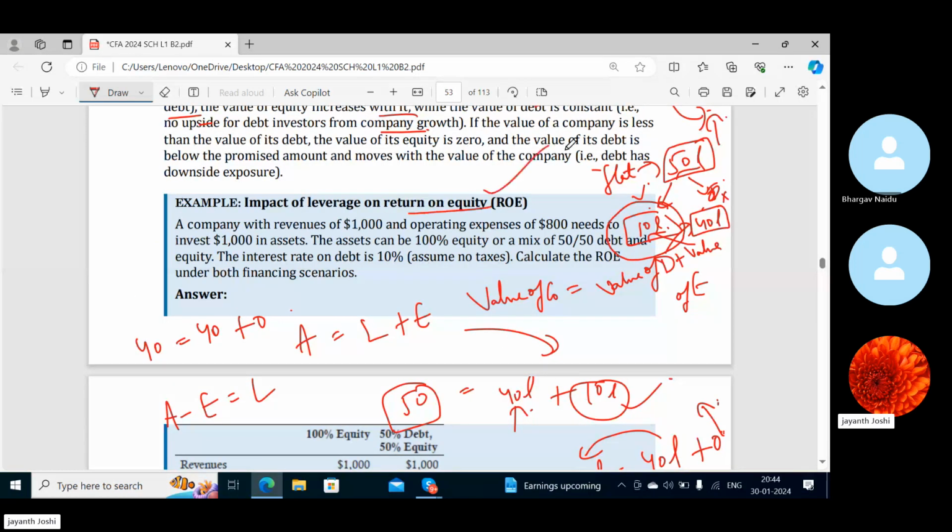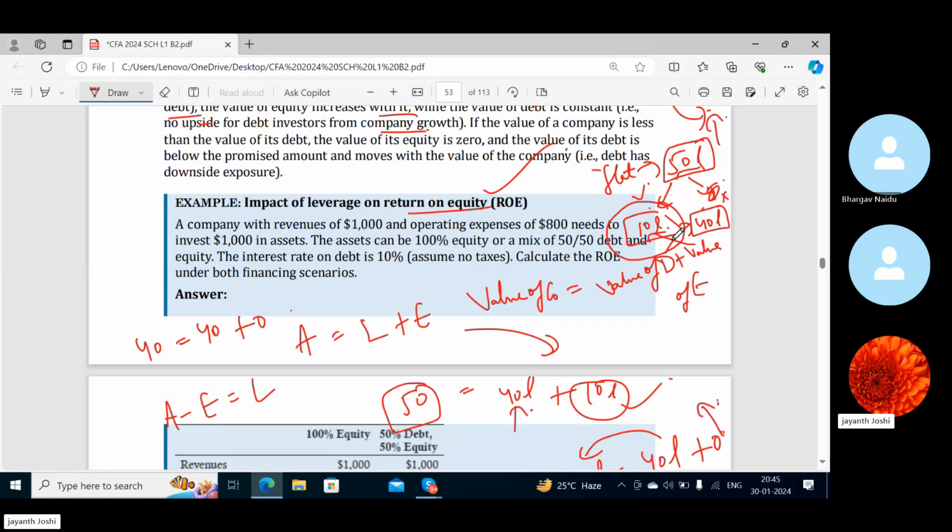Impact of leverage on return on equity. Leverage can be a very important factor. You can only have leverage if you have taken debt finance, because you get more returns because of debt finance. The dilution of earnings will be less if debt is raised. If you are going for 100% equity, there will be more dilution of earnings, which means more earnings have to be distributed amongst the equity holders.